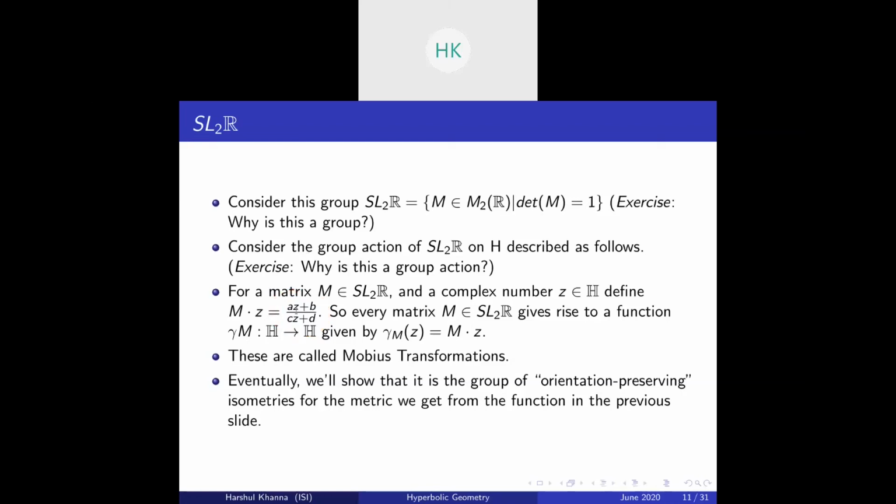By the way, we will eventually prove that this group is the only orientation preserving isometry for the metric. We have shown what an isometry is, that is, it preserves the lengths. We will see now how it preserves the lengths. Orientation preserving I will define later. So this group of transformations we can take as SL2R by taking a very natural group action of any matrix of SL2R to H, the upper half plane,